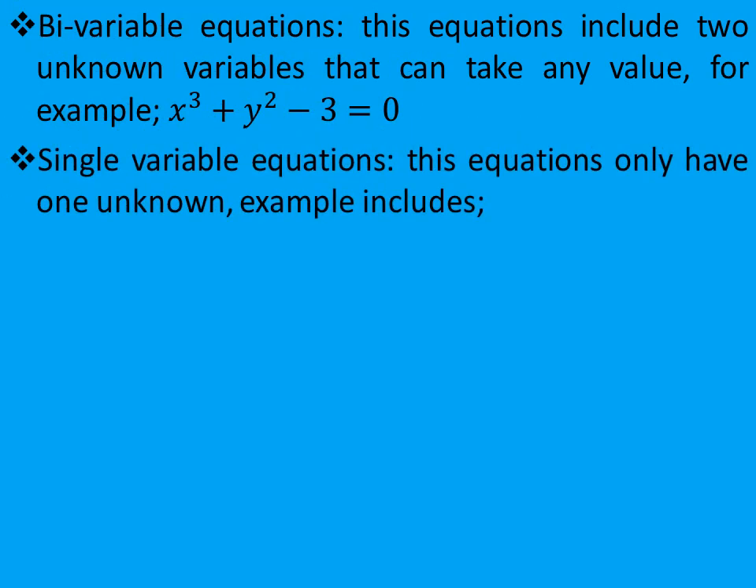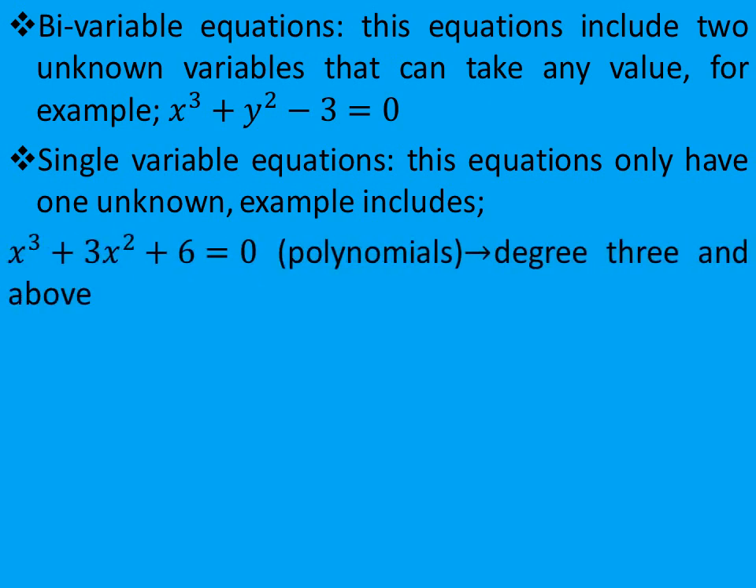The third one is the single variable equations. These equations have only one unknown. An example includes x cubed plus 3x squared plus 6 is equal to 0. We call these polynomials because any equation that has a degree of 3 and above, that is power of 3 and above, we call them polynomials.